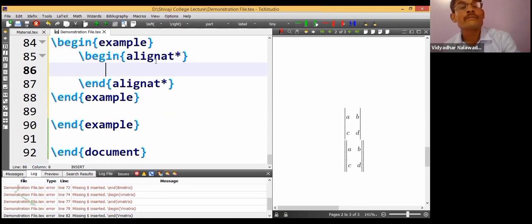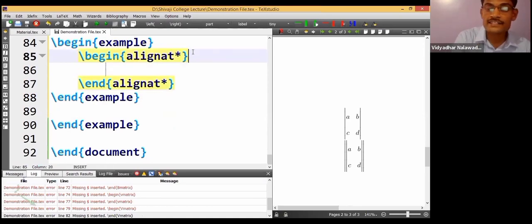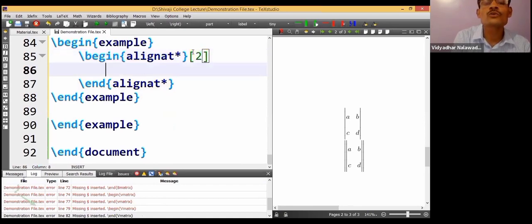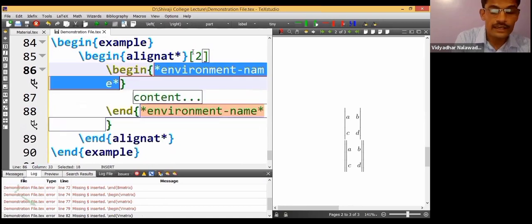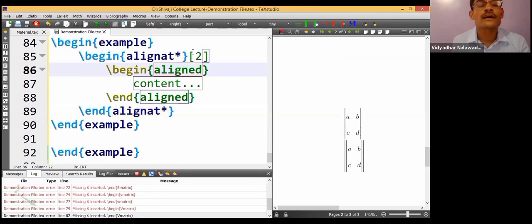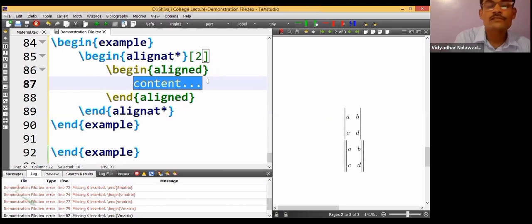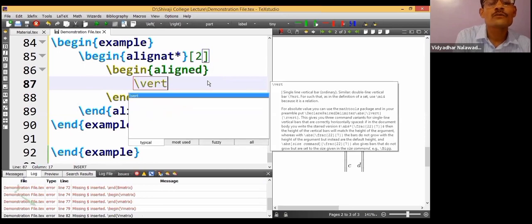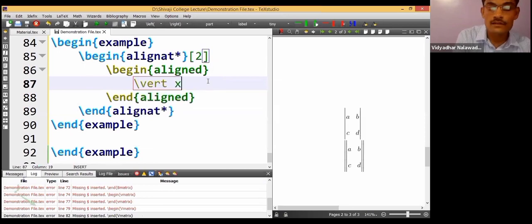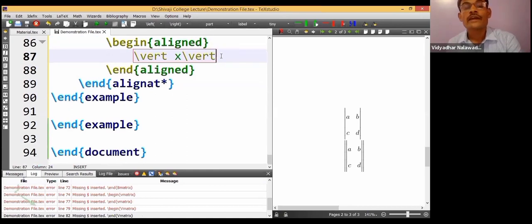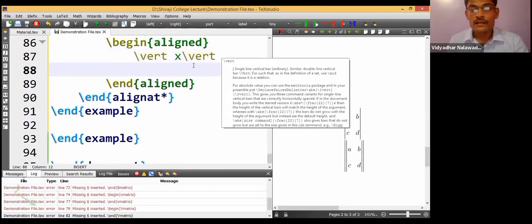I'll tell why I have put a star over there. Begin alignat star, and in curly bracket I'll type 2 because there are 2 expressions. Next, begin aligned, ALIGNED. Okay, here mod x: backslash vert stands for the vertical straight line. One more vertical straight line, backslash vert. So it will type mod x. Okay.